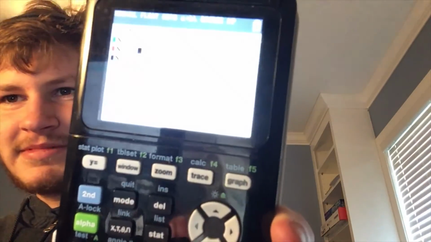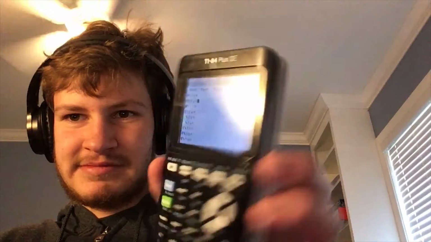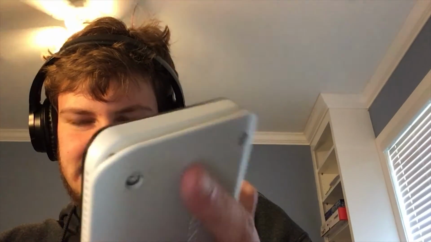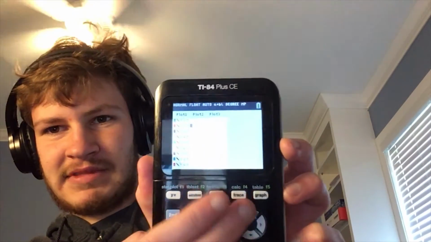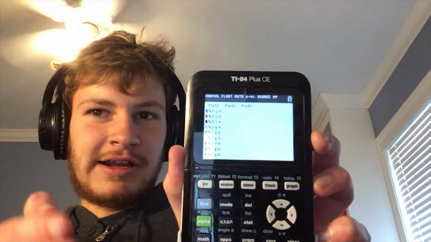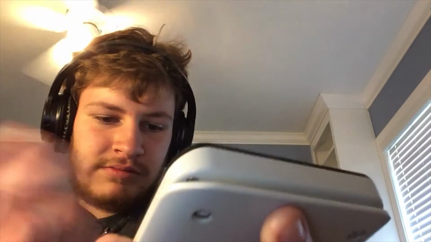Then, it's too bright for this screen. So first you're going to want to enter the equation. So let's say y1 equals x squared.